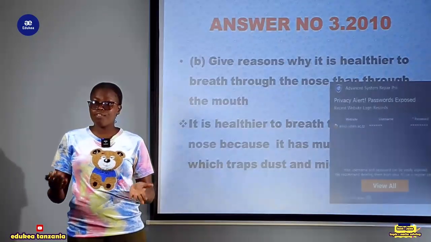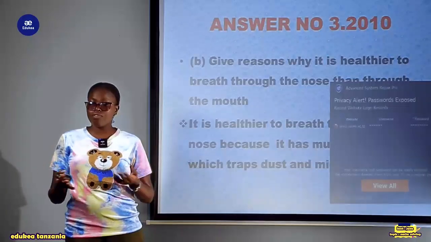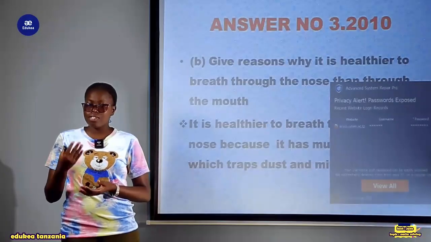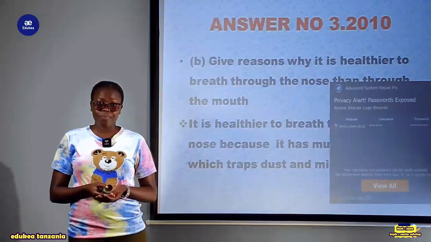Lakini katika mdomo hakuna hivyo vitu. Kwa kama ni debris, kama ni uchafu, kila kitu kitaweza kuingia direct katika respiratory surface, unaweza kupelekea madhara.